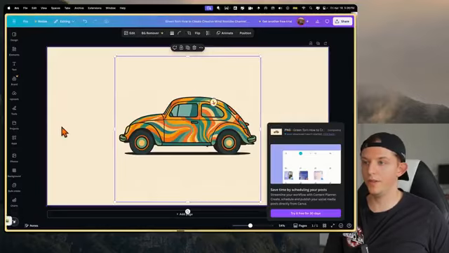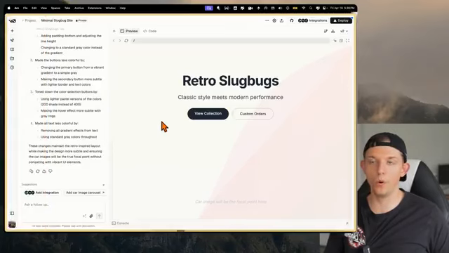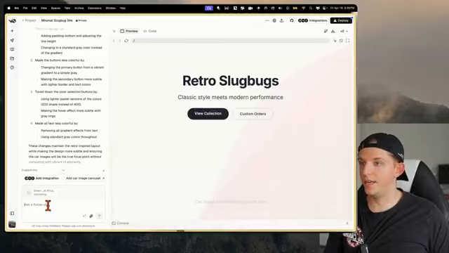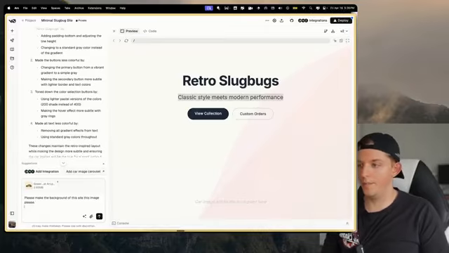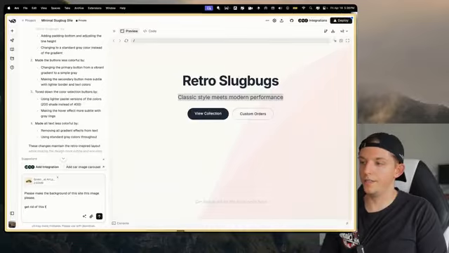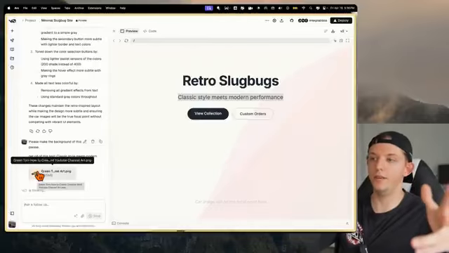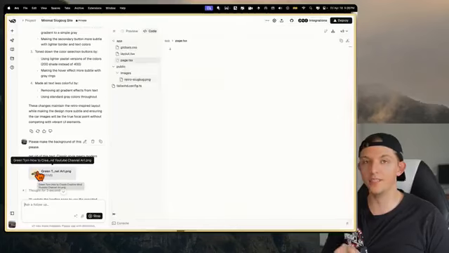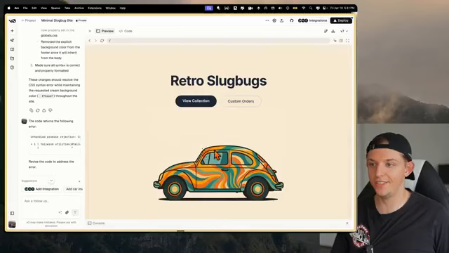So what we can do here is, while this downloads, we can go back to V0. And what V0 does, which is just an AI app or website builder, we can actually drag this image in here, and we can say, please make the background of this site this image, please. I'm just going to say, get rid of this text. I want as little text as possible. And so we're going to now insert this image into this site. So we are vibe coding with the image that we generated, and it's going to get cooler. Trust me. Okay, look at this. So we have this clean site right here, and it shows this slug bug.